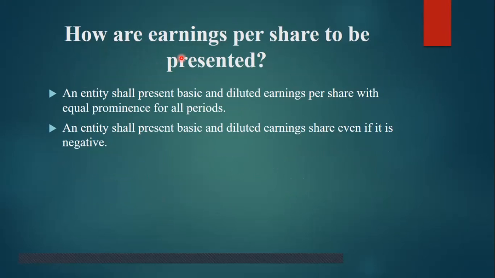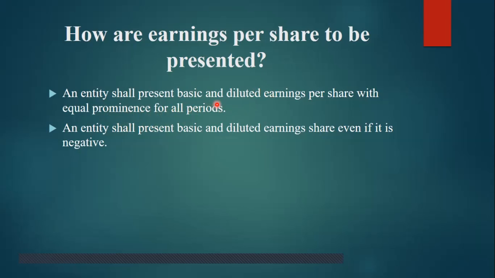How is the earning per share to be presented? An entity shall present basic and diluted earning per share with equal prominence for all periods. If you are using the basic earning per share method, you have to follow that method continually.